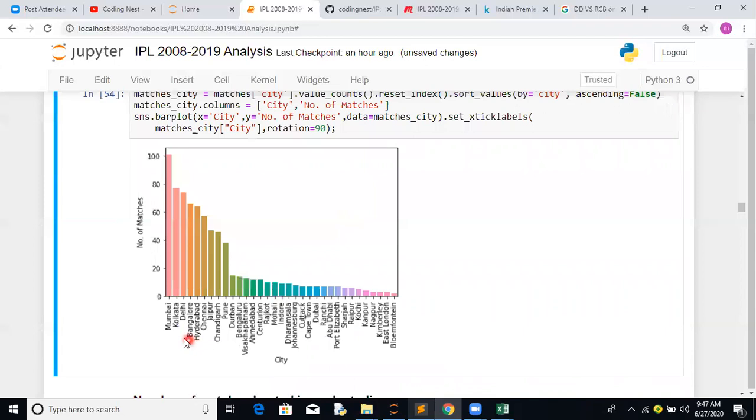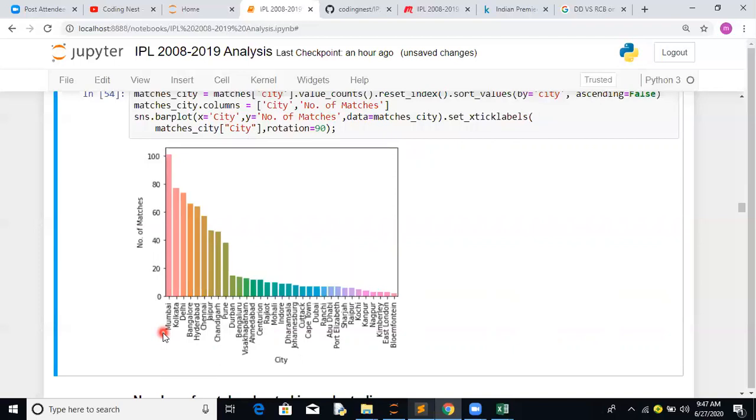So interesting factors, basically Mumbai has hosted the maximum number of matches. Then we have Eden Gardens Kolkata, Delhi, Bangalore, Hyderabad. If you notice towards the end, we have Bloemfontein, either in South Africa, East London, Kimberley, Nagpur, Kanpur, Kochi, Raipur, and so forth. So majorly the matches are hosted in Mumbai.